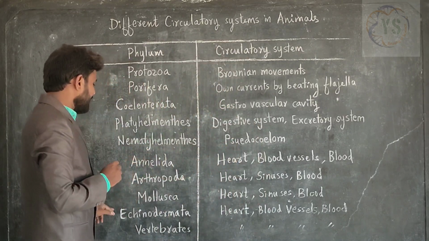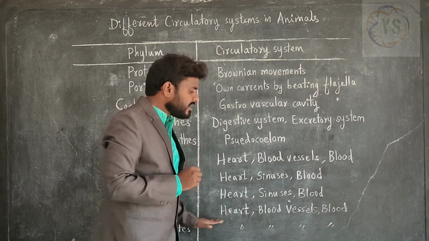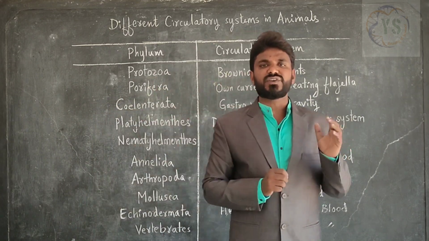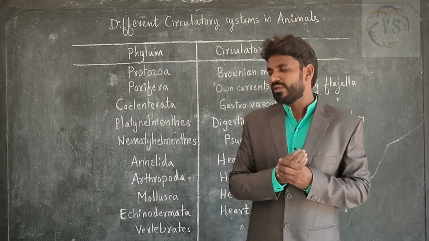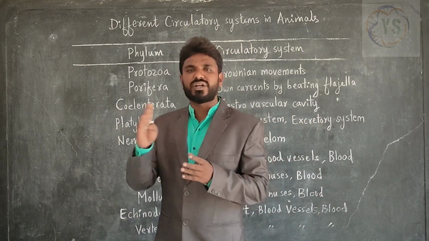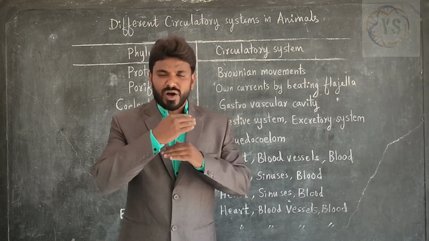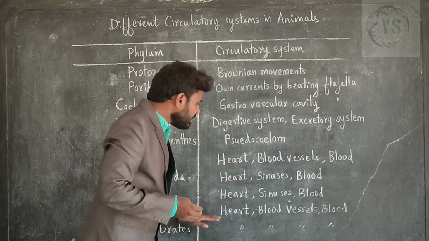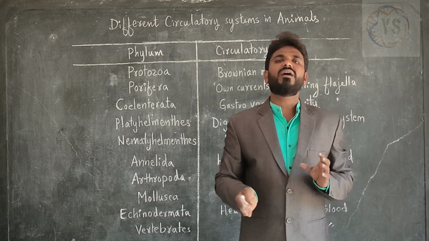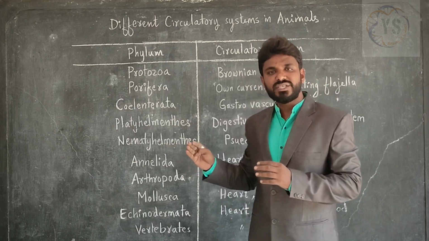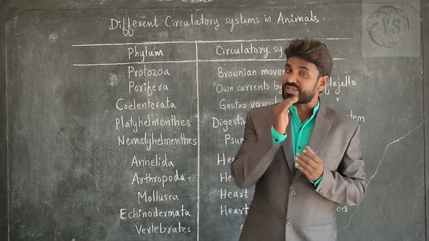Okay. Next, Echinodermata. Example, starfish. In Echinodermata phylum, heart, blood vessels and blood are the parts of circulatory system. So this is also closed type of circulation. Next, vertebrates. In all the vertebrates, amphibians and reptiles and birds and mammals, in all these organisms, heart, blood vessels and blood are present. So heart, blood vessels and blood are the parts of circulatory system, and this kind of circulation is closed type of circulation or closed type of circulatory system.